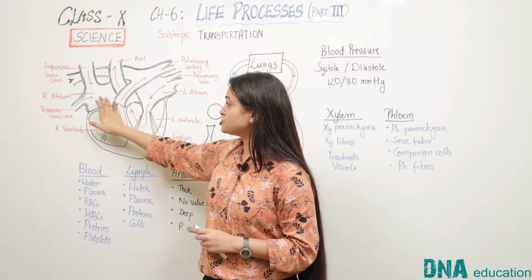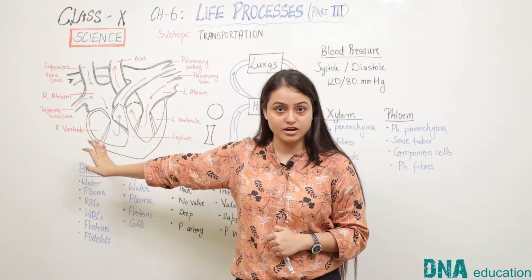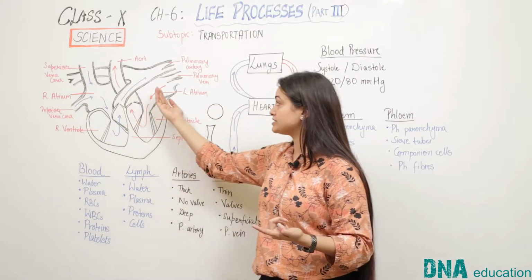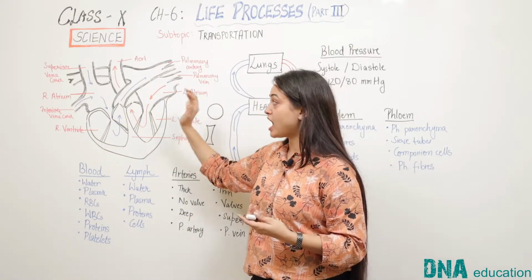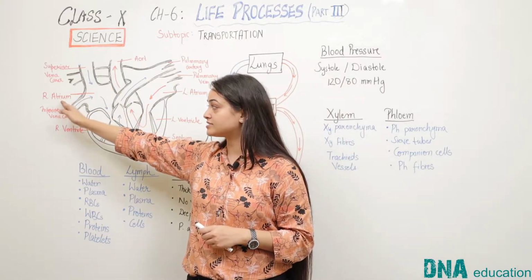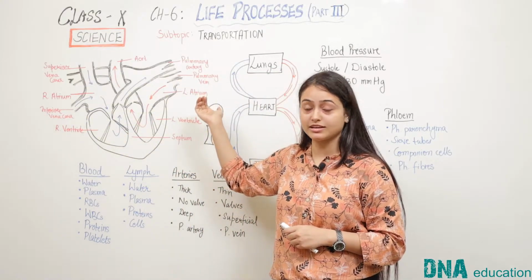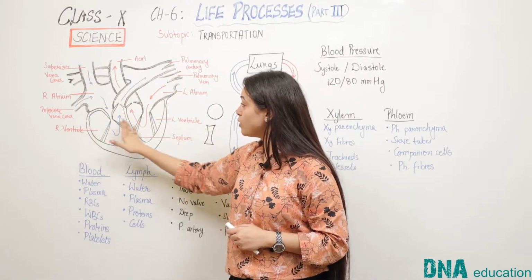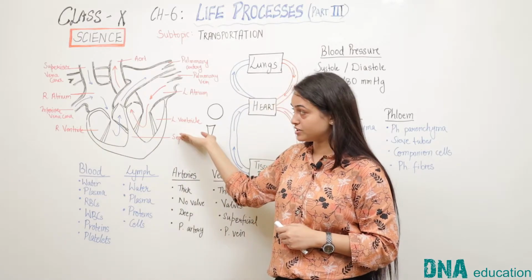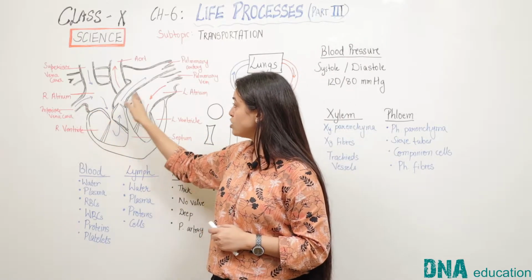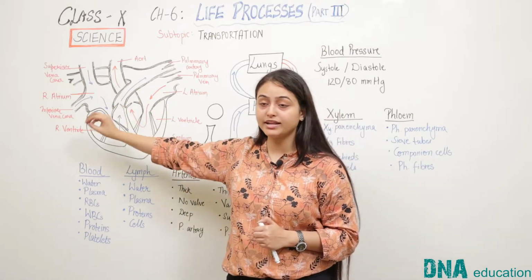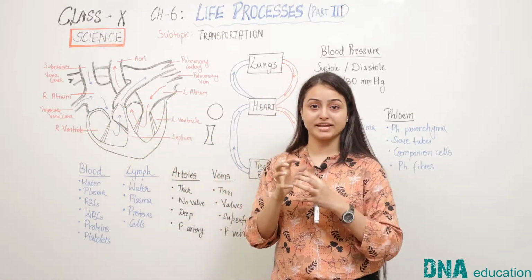The upper 2 chambers are called atria. Singular term is atrium. This is the right atrium and this is the left atrium. Again, I would highlight this point that in biology, this side is considered the right side and this is the left side. Now, the lower 2 chambers are called the right ventricle and the left ventricle. As you can see, all the 4 chambers are separated by muscular valves so that the blood in any of the chambers does not mix.